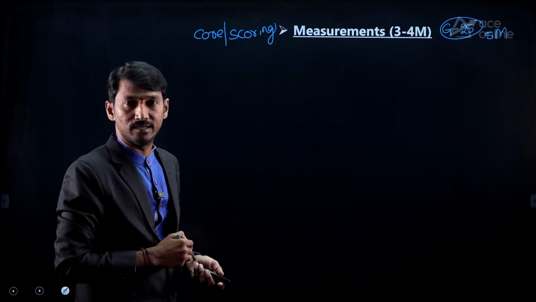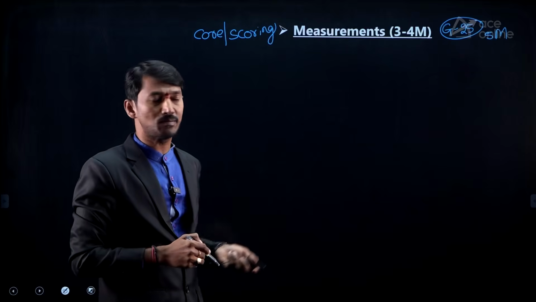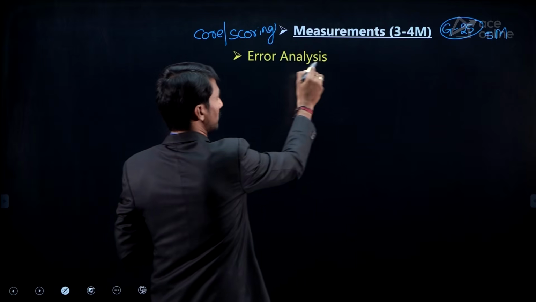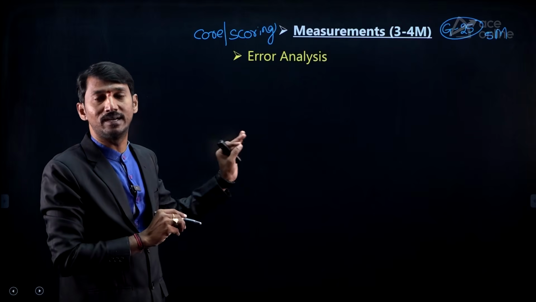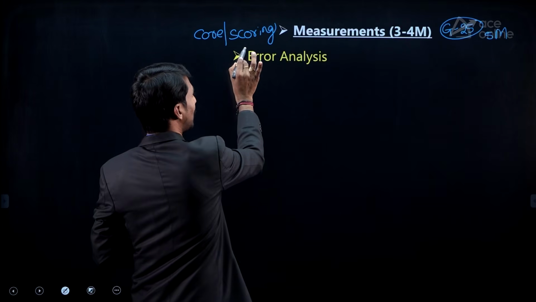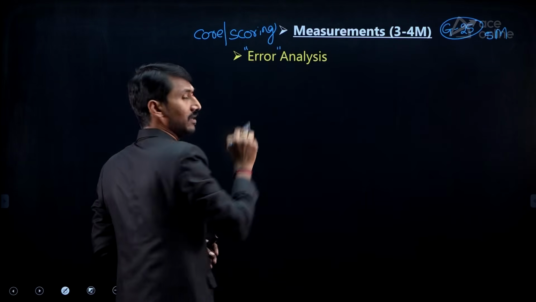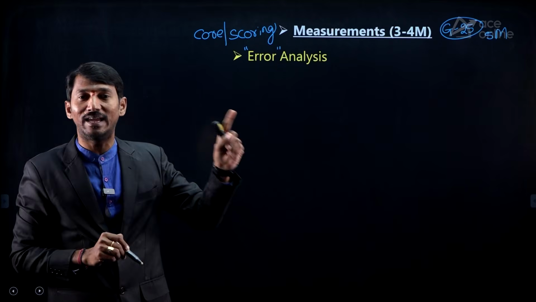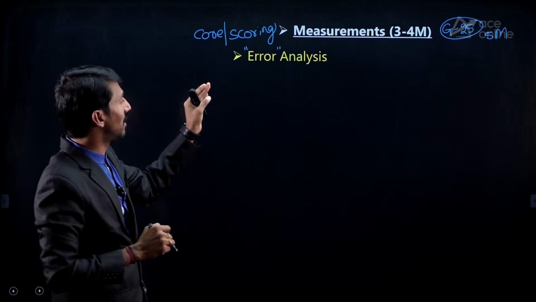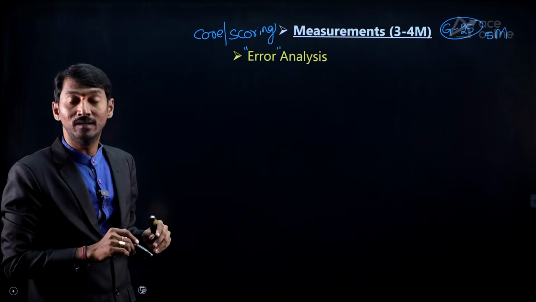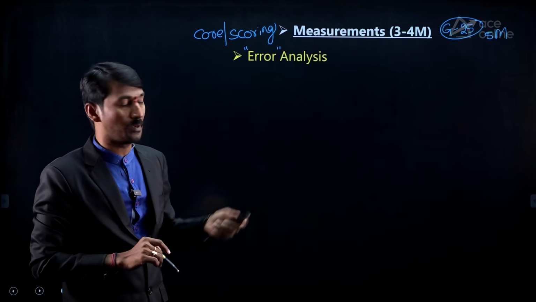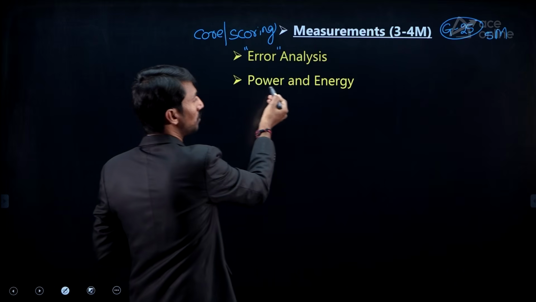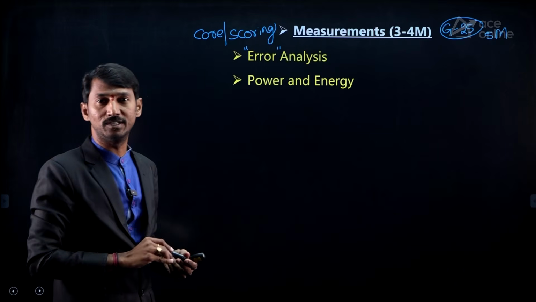But which topics are there, sir? So many chapters are there like any other subject. Error analysis is the fundamental and very important chapter. If you understand the meaning of error, that will continue throughout the entire subject. That's why the error analysis topic is very crucial in terms of getting subject knowledge and getting the score in the exam. Immediately the other topic is measurement of power and energy.